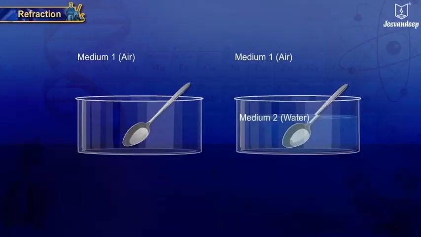Look at the picture of the spoon in the glass tumbler. It's perfectly normal and intact. When water is poured in the glass, the spoon looks distorted. Why does this happen? This happens because of the property of light called refraction. Refraction of light.